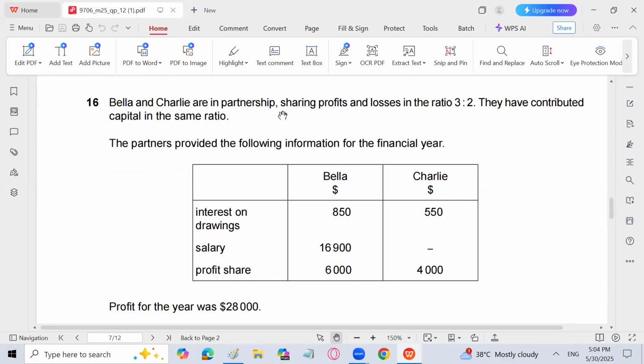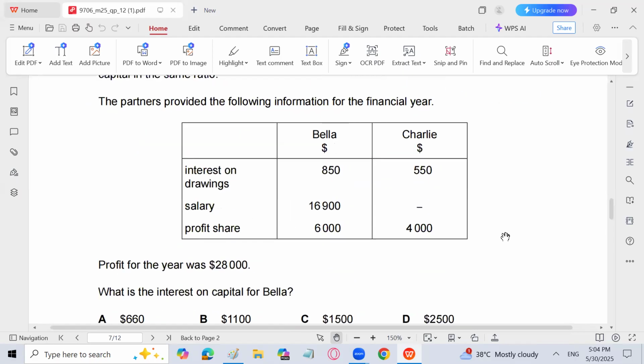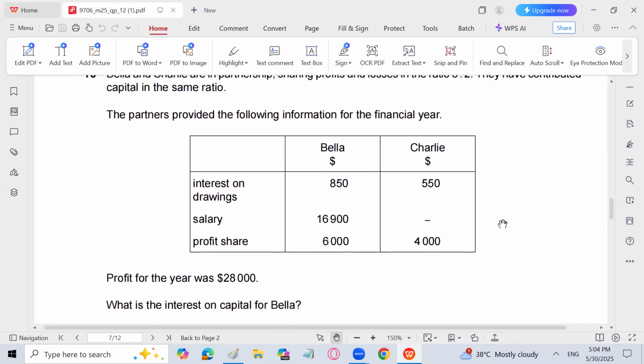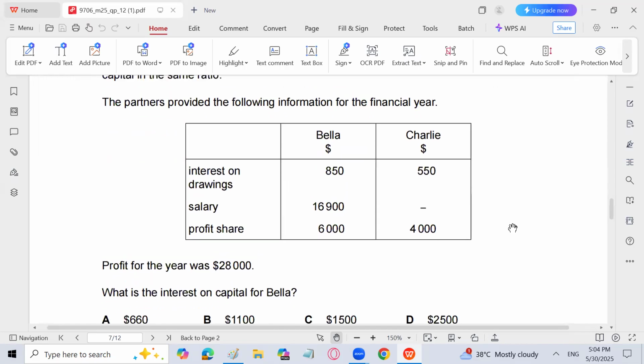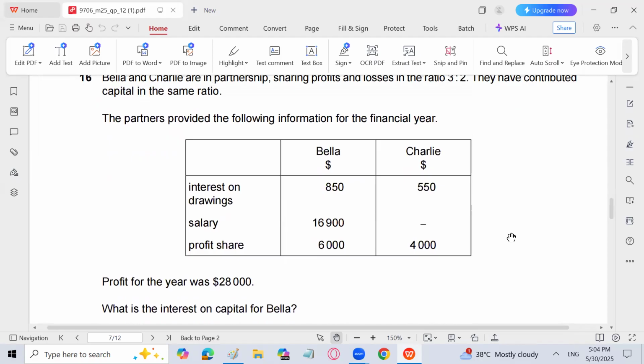Now, you remember that they have contributed capital in the same ratio. Bella and Charlie share profit and losses in the ratio of 3:2, means 3/5 and 2/5. And the capital ratio is also the same. Profit for the year is 28,000. And profit share is also given, that is 6,000 and 4,000. Right? What is the interest on capital for Bella? So you need to find the interest on capital for Bella.